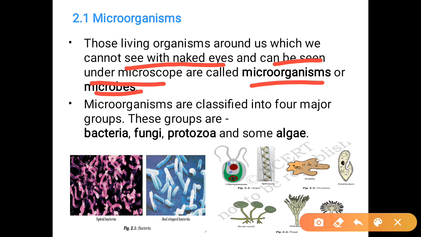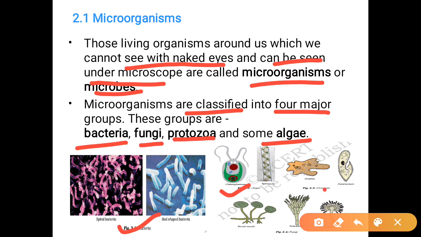Microorganisms are classified mainly into four major groups: bacteria, fungi, protozoa and algae. Not all algae, only some algae, are considered microorganisms. Here you can see the bacteria, the algae, the protozoa, and the fungi, which are also considered microorganisms.